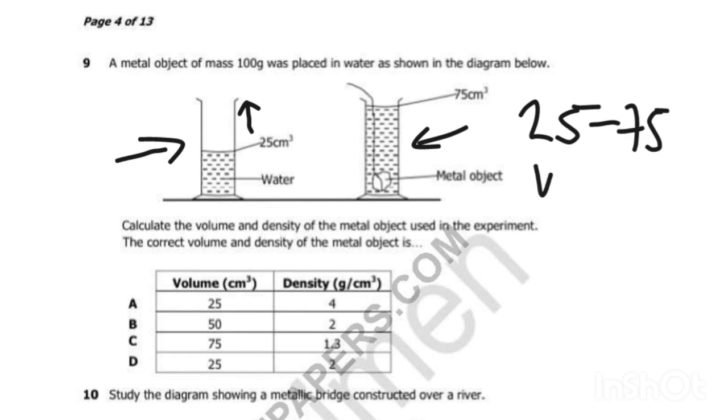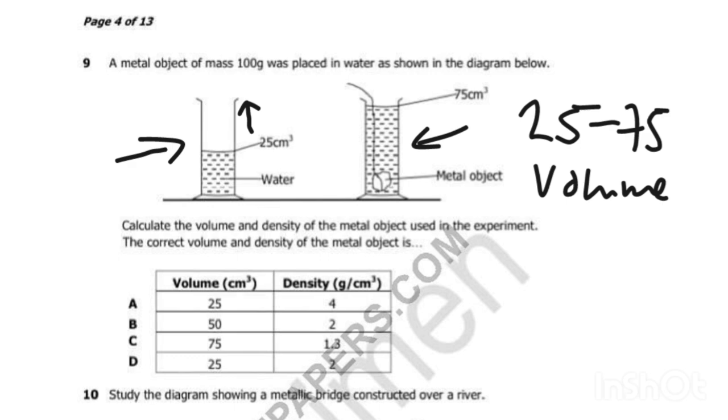So this is the water volume. We've seen that what has caused the water level to rise is the object that has been dropped into the water. That means the volume of water that has risen is equal to the volume of the object. So how can we find this volume?